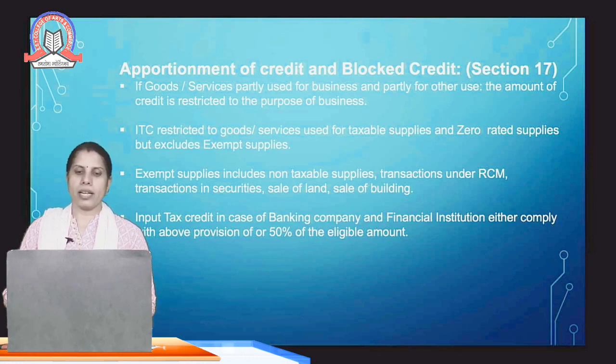Exempt supplies, let's understand what exempt supplies are. Exempt supplies include non-taxable supplies, transactions under RCM, that is reverse charge mechanism, transactions in securities, sale of land and sale of building. Non-taxable supplies are supplies of the petroleum products, that is petroleum crude, oil, aviation turbine fuel, after that diesel and motor spirit. These are the different types of supplies which are considered as non-taxable supplies. They are not eligible for the input tax credit under GST.